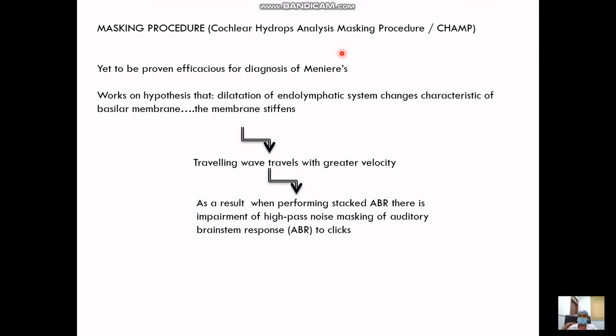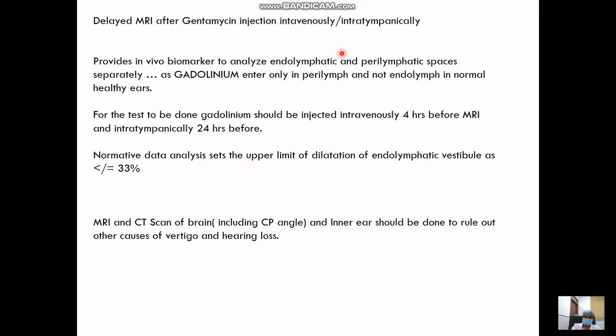So when we do a stacked ABR, giving some click stimulus, the masking by the high pass noise is impaired, and hence this procedure is indicated. This test gives some idea that the tightening of the basilar membrane is happening because of endolymphatic hydrops. It is not very efficacious, but it is important for postgraduates, as it is sometimes asked in viva.